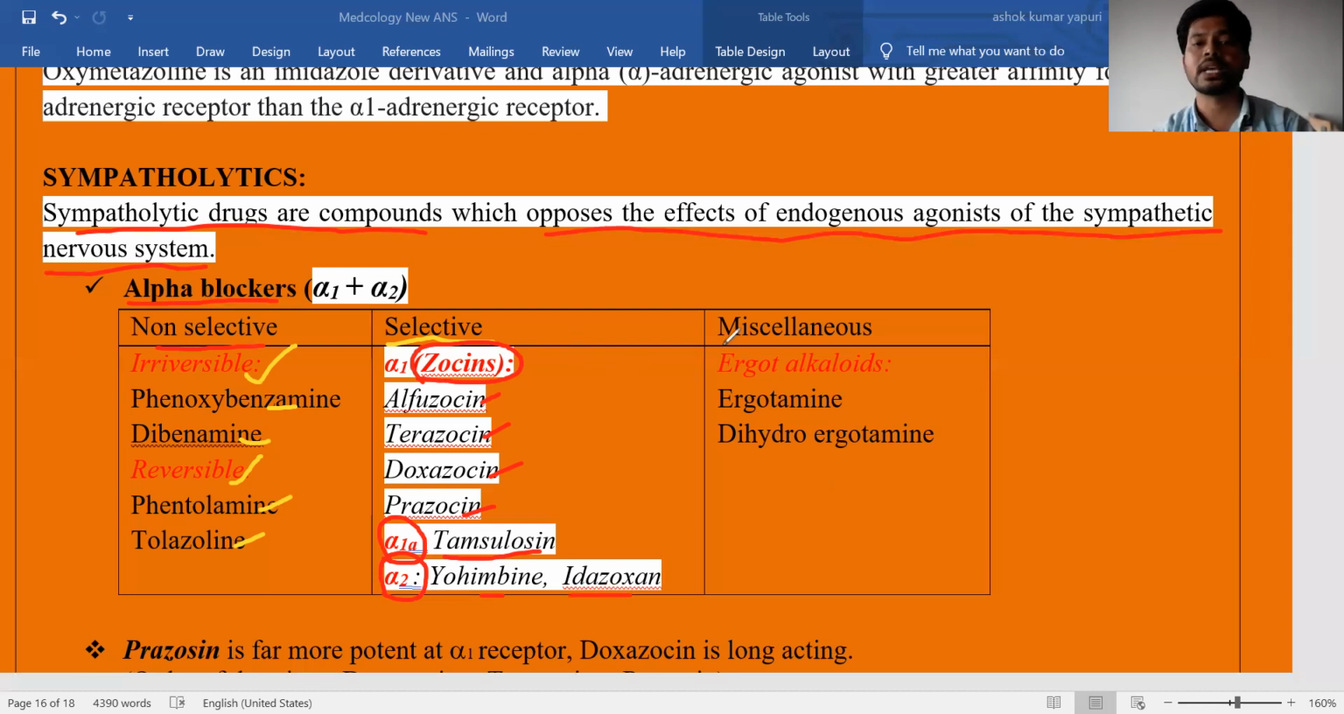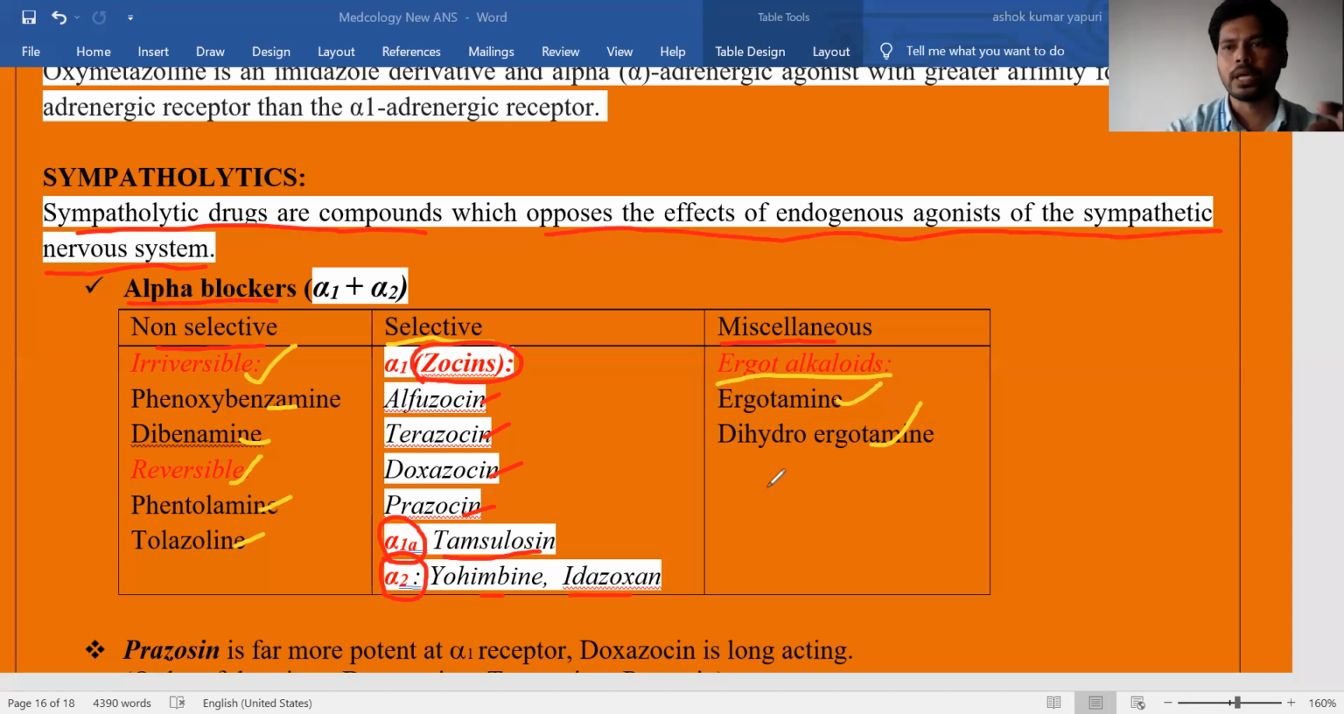Next, the miscellaneous category of drugs, nothing but the ergot alkaloids. Examples of ergot alkaloids are ergotamine as well as dihydroergotamine. I hope you know ergot is a natural alkaloid. Generally, its source is fungi, and generally ergot contains an indole group. That's why the ergot group of alkaloids are called indole alkaloids.